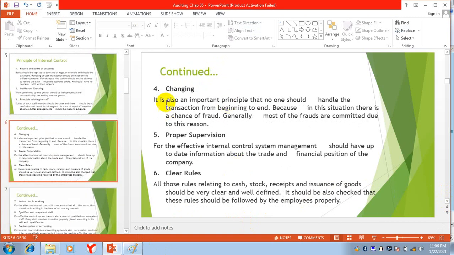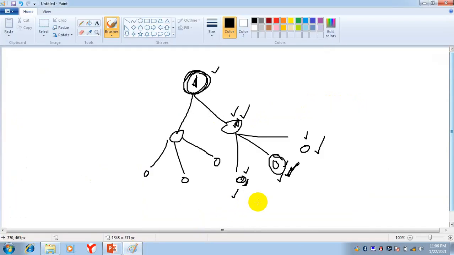Changing. It is also an important principle that no one should handle a transaction from beginning to end. It is not like this, that this person will be responsible for this work and he will also be responsible for this work. No, not like this. One person is not responsible for each and everything.